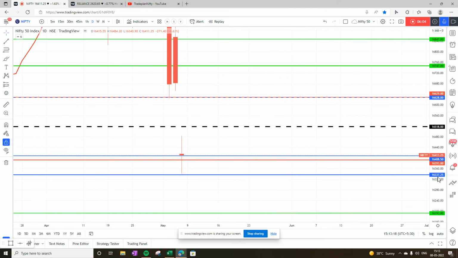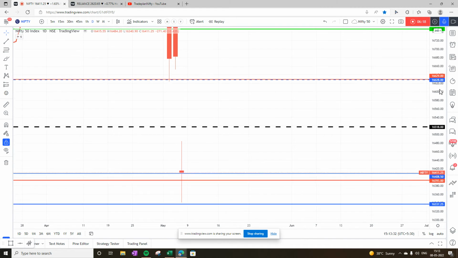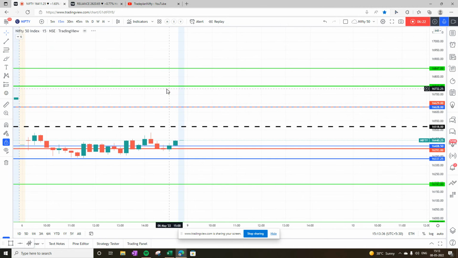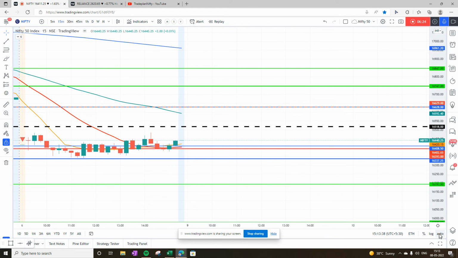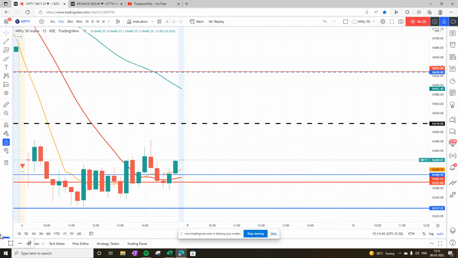And on the top side, we see that the market will have a resistance now at 16,400, and then 16,520, which is a yearly pivot, and a very good resistance at 16,630. When we look into the 15-minute chart, we see that Lalaji has closed above 8 and above 20. So here it is showing some sign of reversal. So here the market is in an uptrend.